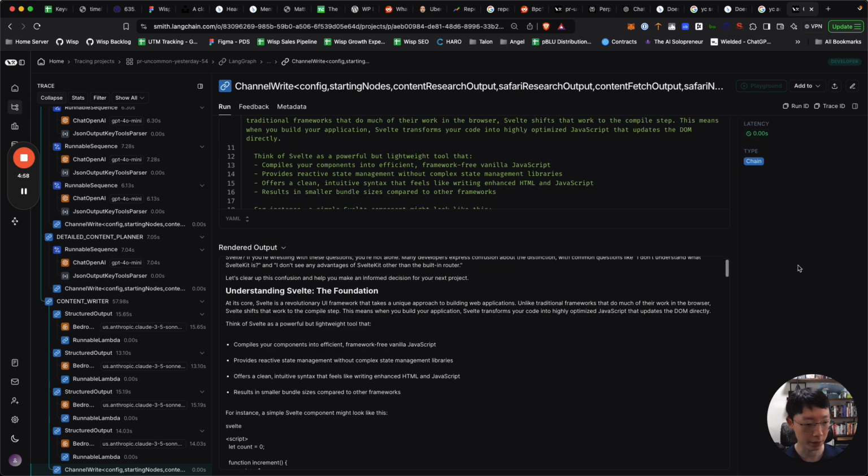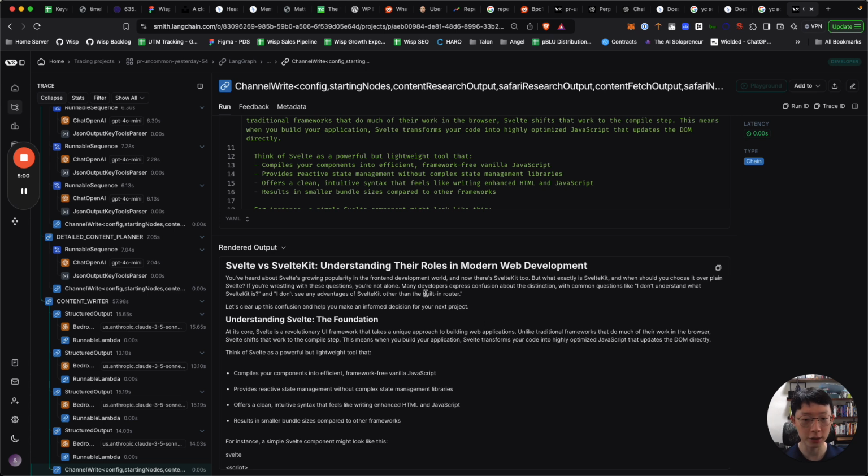So here you go. With just the instructions, it came up with: Svelte versus SvelteKit, understanding their roles in modern web development. You have heard about Svelte's growing popularity in the front-end development world, and now there's SvelteKit too. What exactly is SvelteKit, and when should you choose it over plain Svelte? And if you are wrestling with this question, you're not alone.